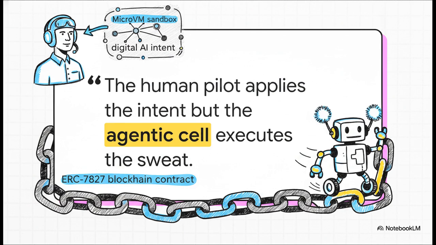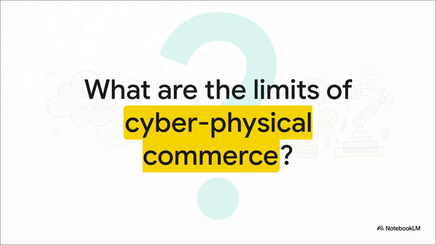AI agents are really just deterministic scripters. The human pilot applies the intent, but the agentic cell executes the sweat. It perfectly distills this whole journey we just took. The micro-VM sandbox safely scripts the intent, the ERC 7827 blockchain contract anchors it, and the Fizzle leaf, the Cheerbot, executes the sweat. We've gone all the way from the isolated cloud-based brains of WebAssembly and micro-VMs across the digital ledger straight into hardware that literally spins a motor on your desk.